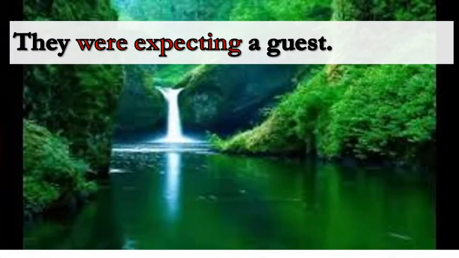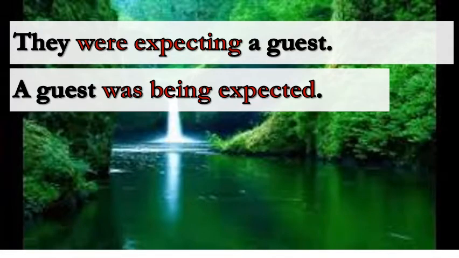Here, look at this sentence. Try to define the tense and try to know how to change it into passive. They were expecting a guest. A guest was being expected.